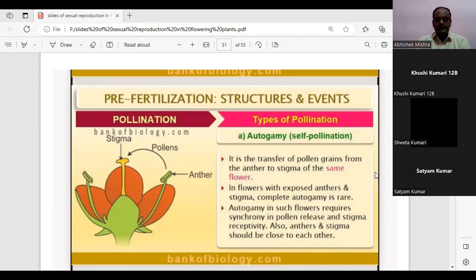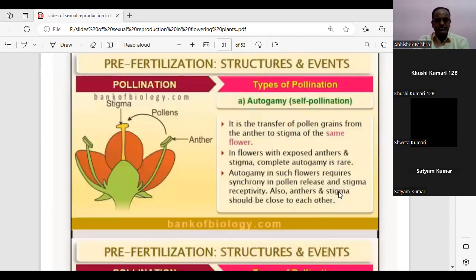So this is the first requirement, that the flower should be closed. And in autogamy, there should also be a synchrony between pollen release and stigma receptivity. That means there should be a proper time for the pollen release and the stigma receptivity.